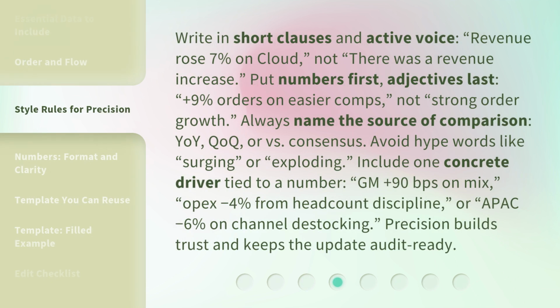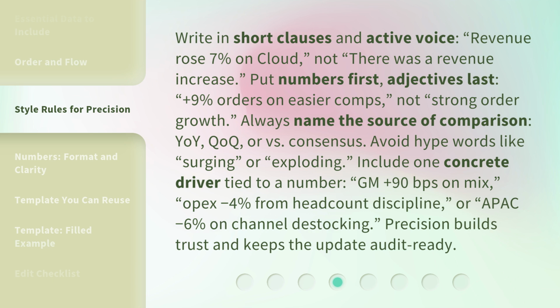Write in short clauses and active voice. Revenue rose 7% on cloud, not, there was a revenue increase. Put numbers first, adjectives last. +9% orders on easier comps, not strong order growth. Always name the source of comparison: YoY, QoQ, or versus consensus.